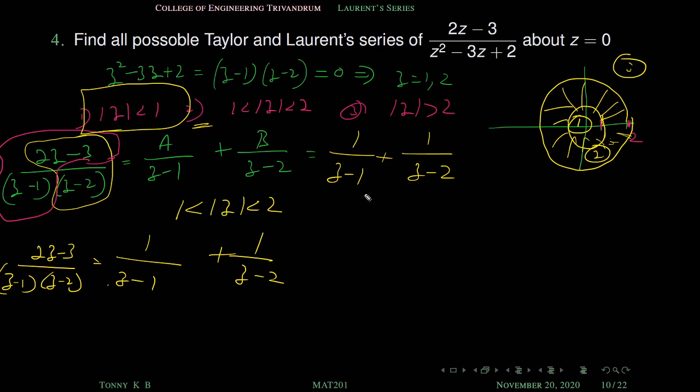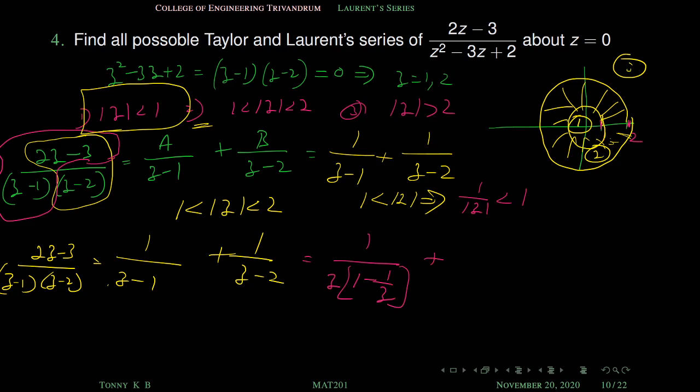How should we convert it? We know that 1 is less than mod z. So this implies what? 1 by mod z is less than 1. So we got a clue. To expand the first term, we must bring it to 1 by z terms. So how to convert? Take z outside from the denominator, so this becomes 1 minus 1 by z, right? So the first term is okay. Then we just expand it.